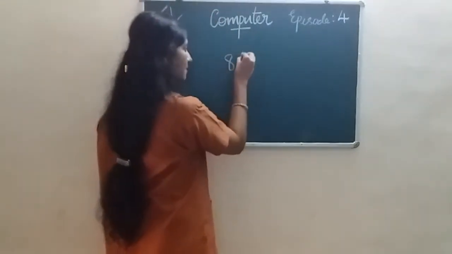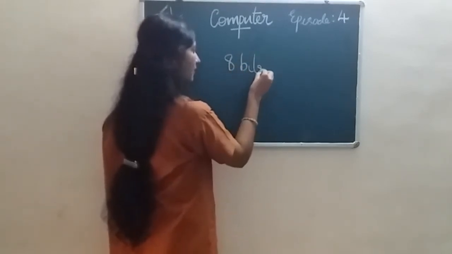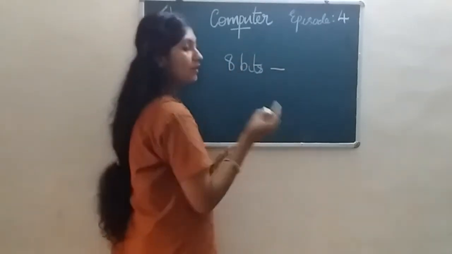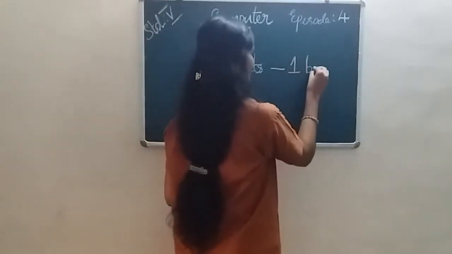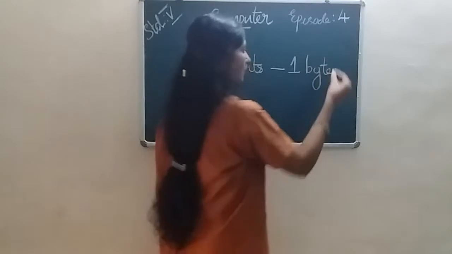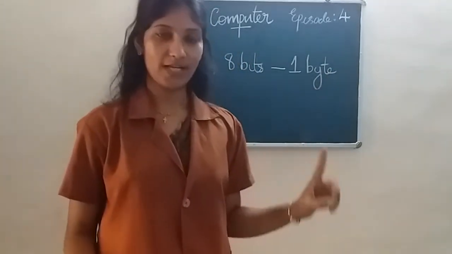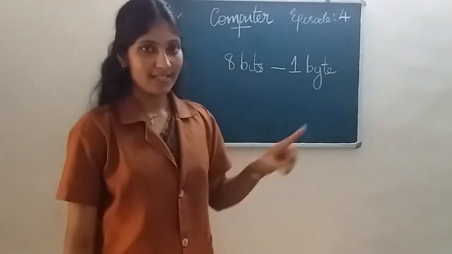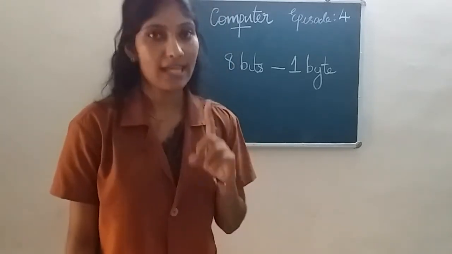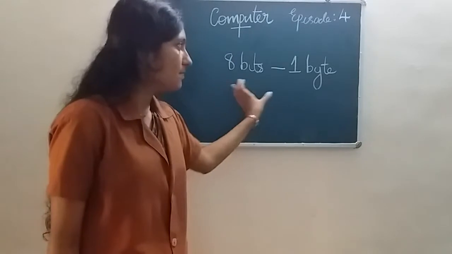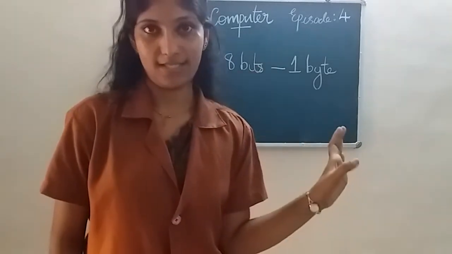8 bits form 1 byte. So we know zeros and ones, and 8 bits. Zeros and ones means 0 is a bit and 1 is a bit. So 8 bits form 1 byte.